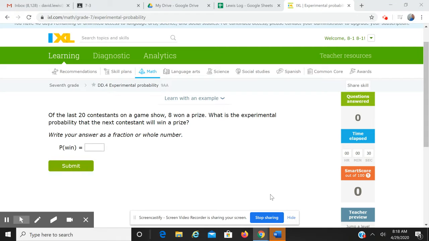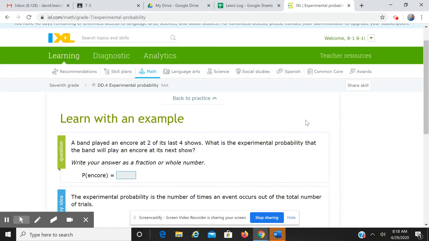Good morning. Today we're going to look at probability again. This time it's experimental probability. Of the last 20 contestants on a game show, 8 won a prize. What is the experimental probability that the next contestant will win a prize? Again, experimental probability is different than theoretical probability. Let's click Learn by Example.